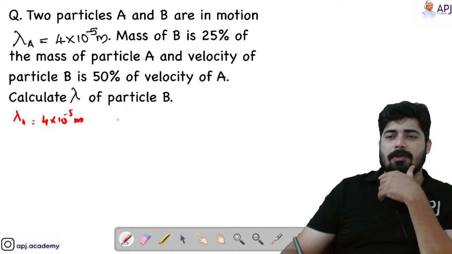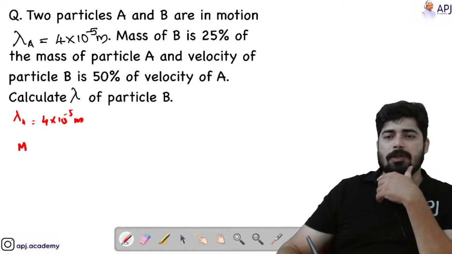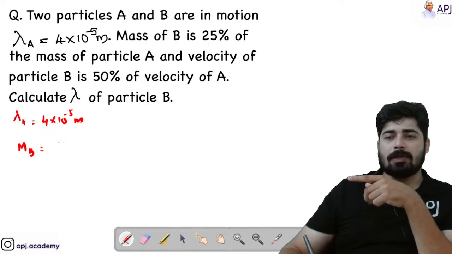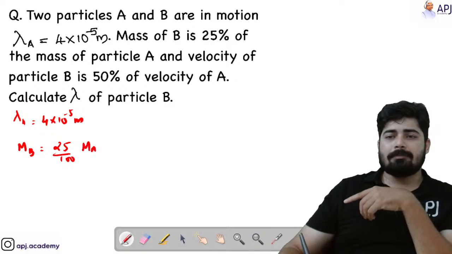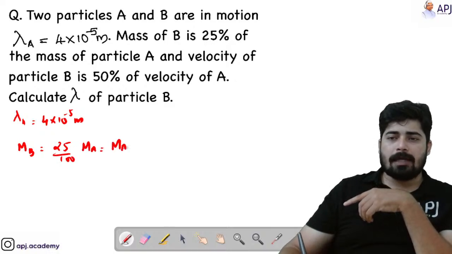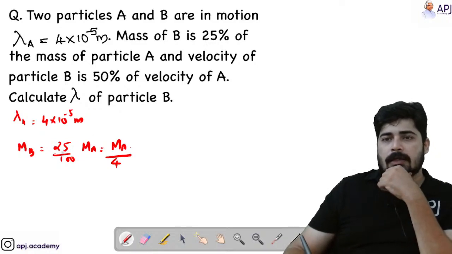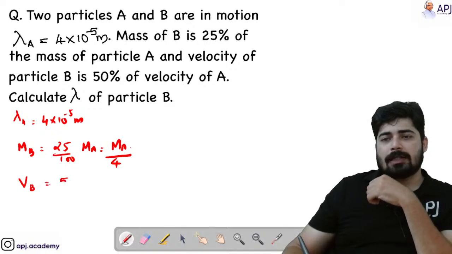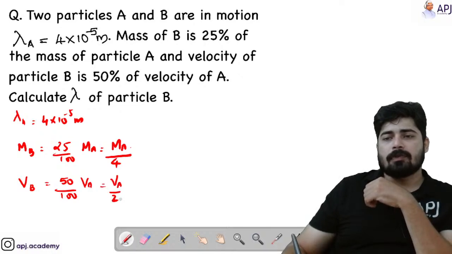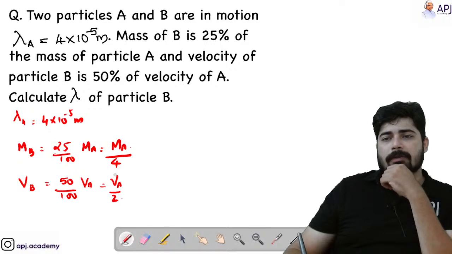Mass of B equal to 25% mass of A. 25% means 25 by 100 mass A. That means mass of B equal to MA by 4, because 25 by 100 is 1 by 4. Now velocity of B is 50% velocity of A, that is 50 by 100 velocity of A. Velocity of B equal to VA by 2.